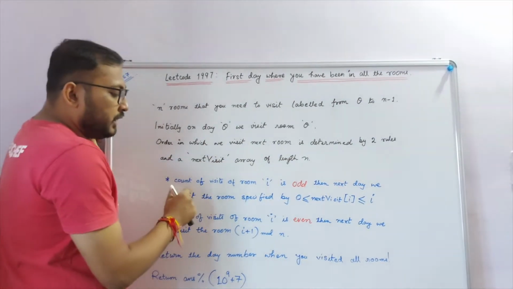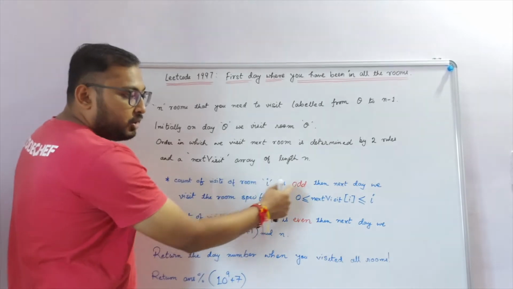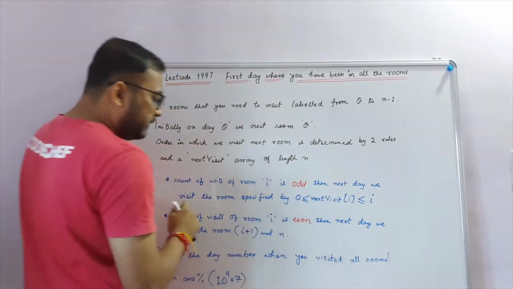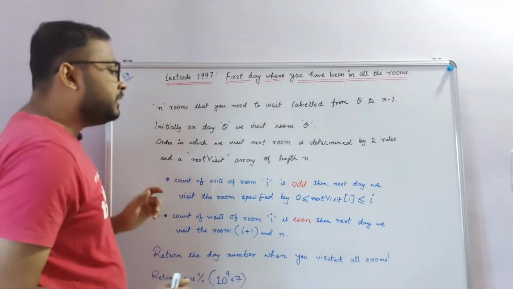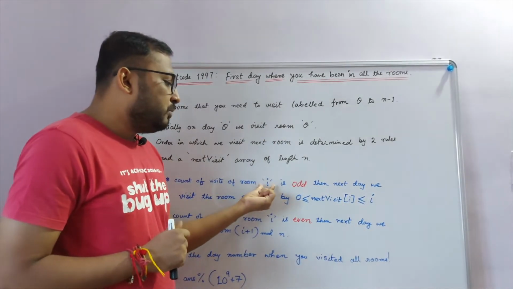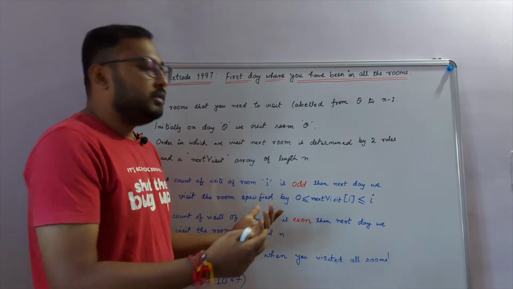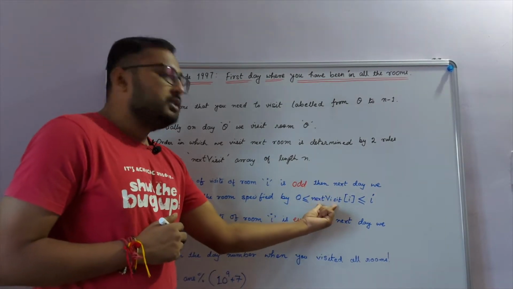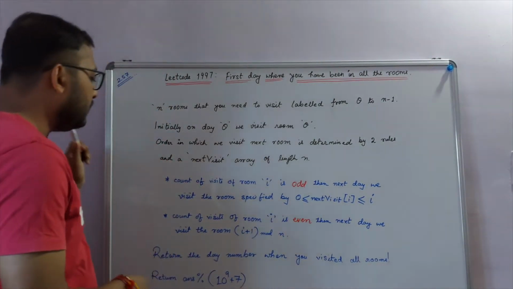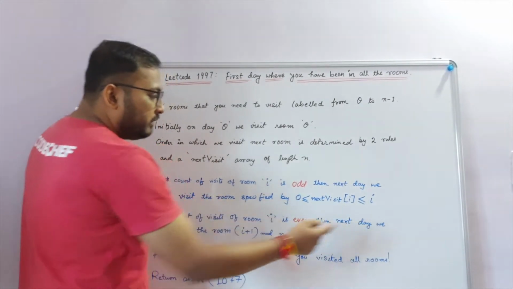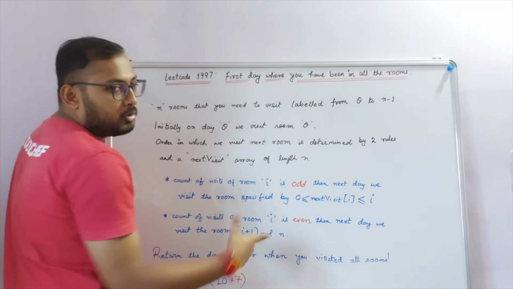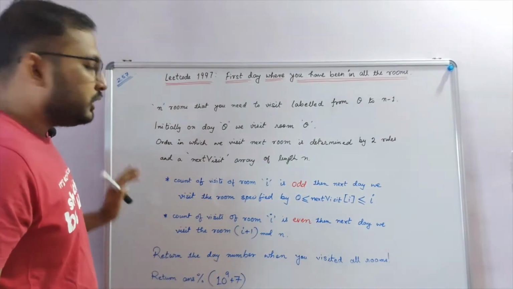Rule number 1: if the count of visits of room I is odd, then next day we visit the room specified by nextVisit[I]. That means if the number of times we have visited a room I is odd, then the next day we will visit the room number specified by nextVisit[I]. Similarly, if the count of visits for a room I is even, then next day we visit the room number (I plus 1) mod n. So those are the two rules.